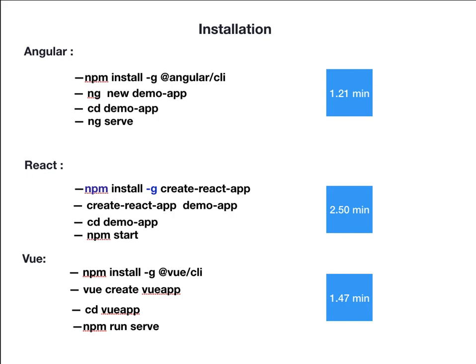Okay, so the installation part. It took 1.21 minutes to create the Angular project, for React it took 2.5 minutes, and for Vue it took 1.47 minutes. These are the steps: npm install -g, globally installing Angular CLI, then ng new to create the project, then cd demo-app and ng serve. Similarly for React: npm install -g create-react-app, create-react-app demo-app, cd demo-app, npm start. The same process for Vue.js: npm install -g @vue/cli, vue create vue-app, cd vue-app, npm run serve.